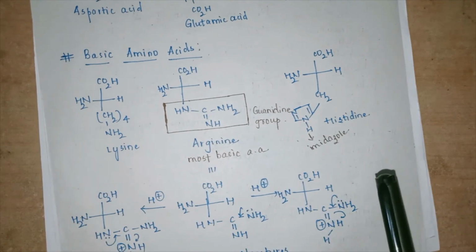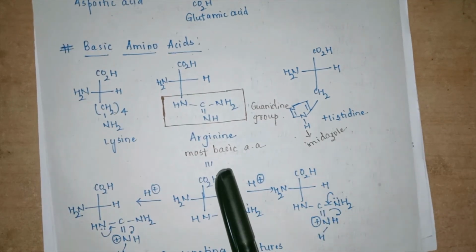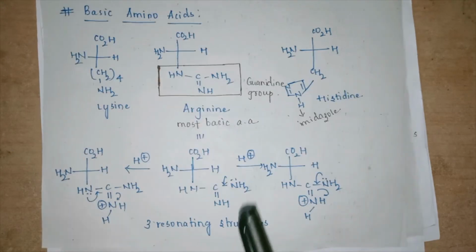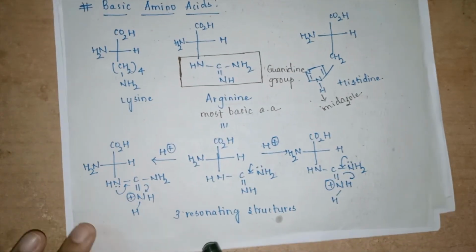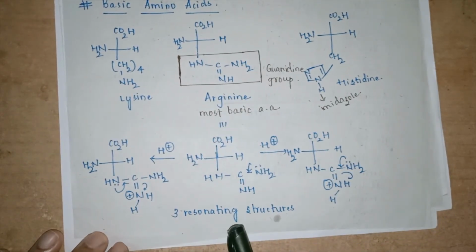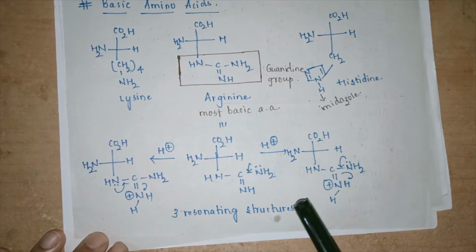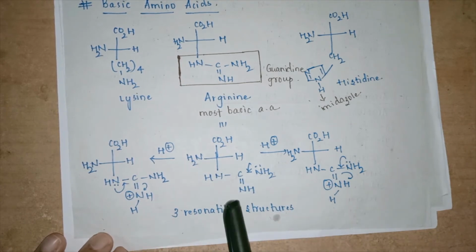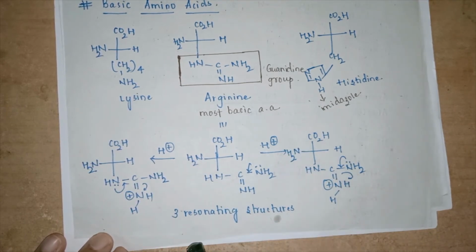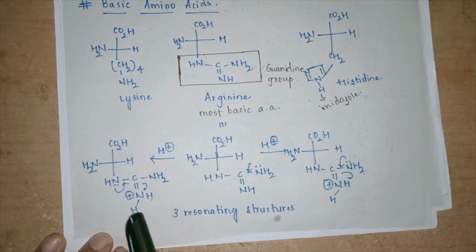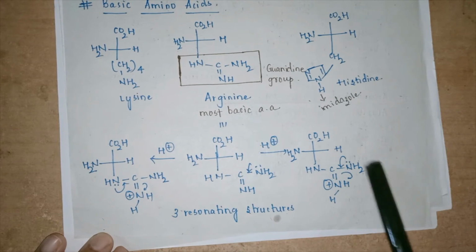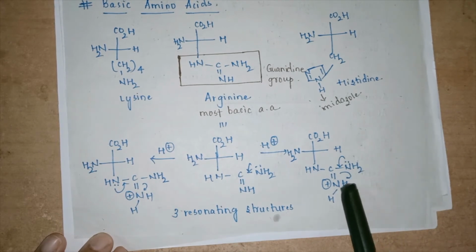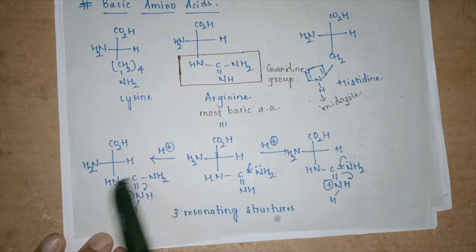Now the next question is why arginine is said to be the most basic. We already know that the more resonating structures there are, the more it determines the character the compound is going to show. That means there are more resonating structures in arginine in a protonic environment. Any time a single NH is protonated, there are other lone pairs of electrons which are going to neutralize this particular system.